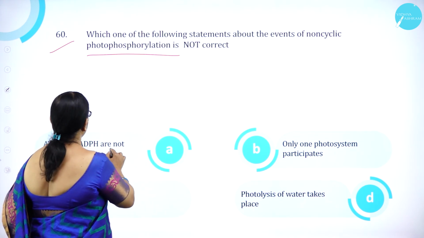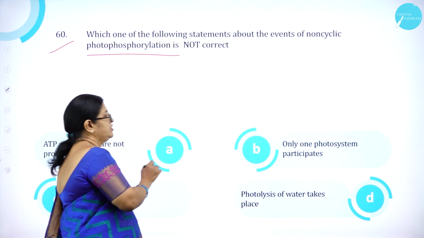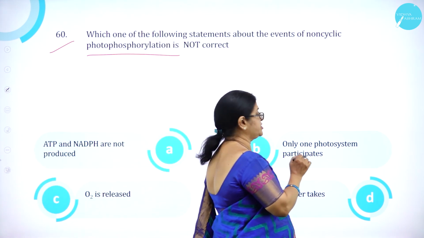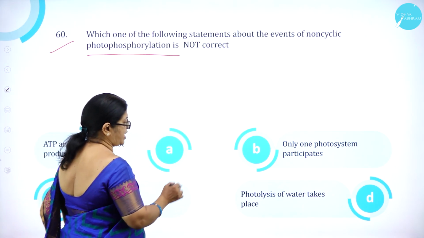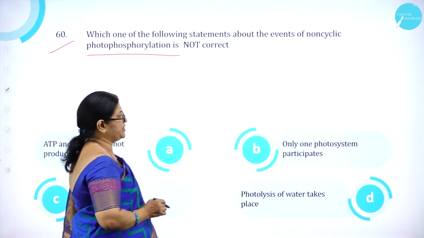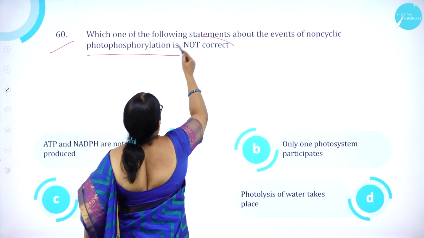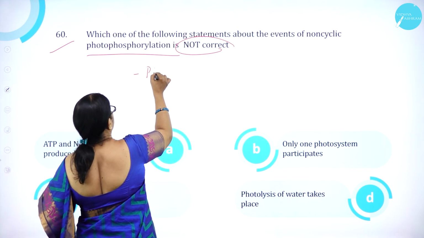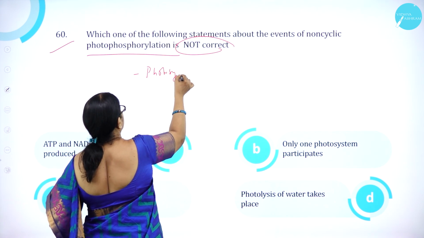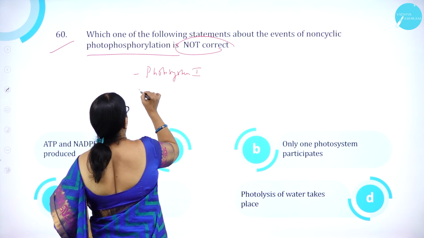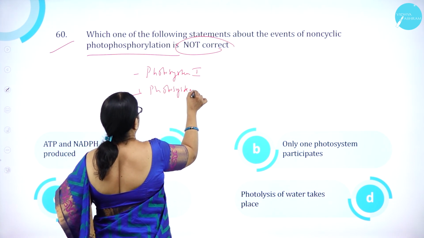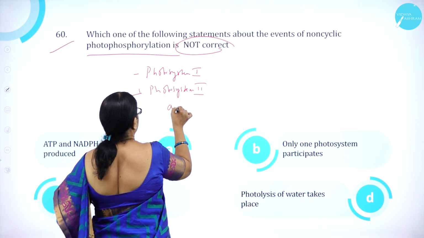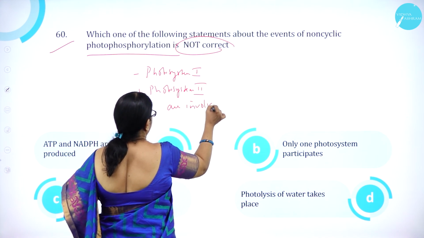Option A, ATP and NADPH are produced. Option B, only one photosystem participates. And C, O2 is released and photolysis of water takes place. Which is not correct? Actually, here both photosystem 1 and photosystem 2 are involved.